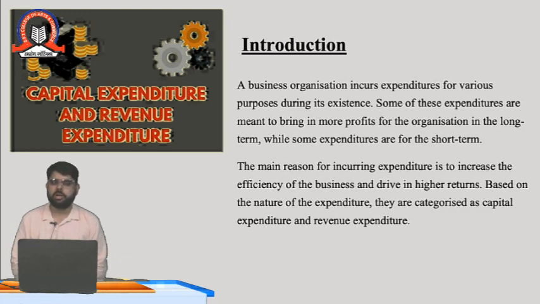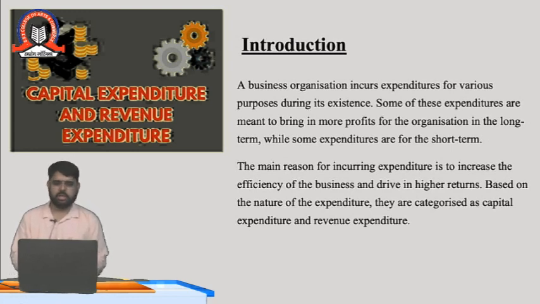Or workers, we have given wages to the workers, we have paid salaries, so it is a type of revenue expenditure as it is recurring in nature. The expense which is recurring in nature is said to be revenue expenditure, and the expenses which are not recurring in nature are called the capital expenditure. In short, I have told what is capital expenditure and what is revenue expenditure.